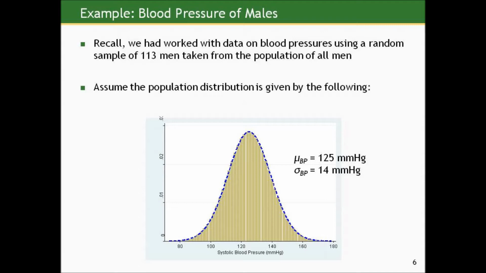So recall, we had worked with data on blood pressures using a random sample of 113 men taken from the population of all men. Assume the population distribution was given by the following: a nice normal curve, centered at 125 millimeters of mercury with standard deviation of 14 millimeters of mercury. This is the population, the theoretical population that we generally wouldn't know, but we will for the moment, that we're going to be sampling from and have already shown the results of sampling from previously.